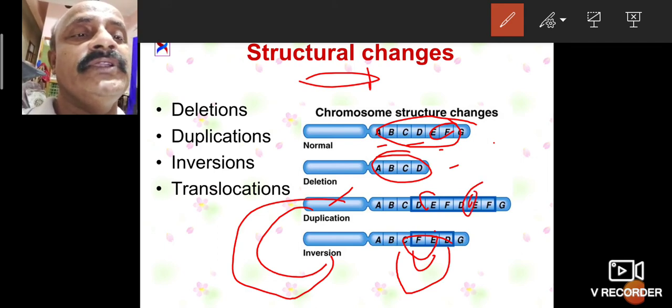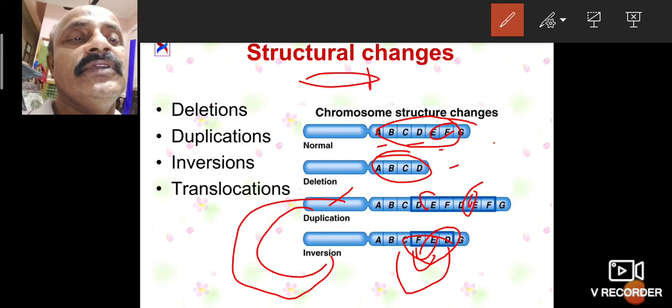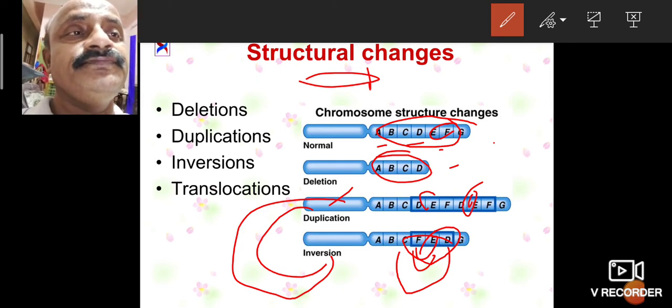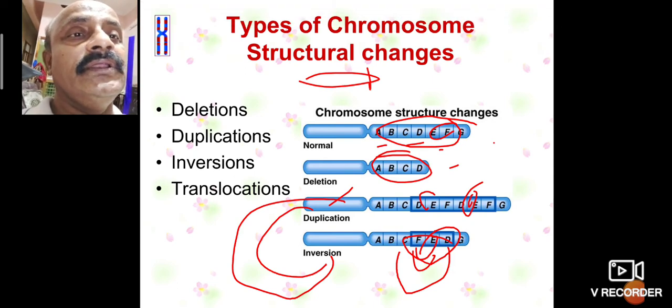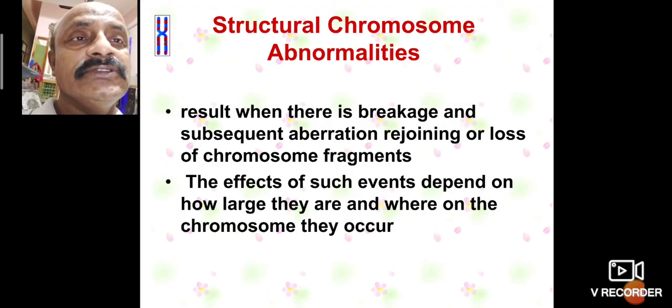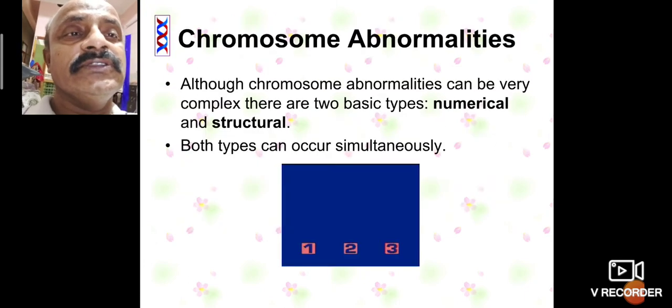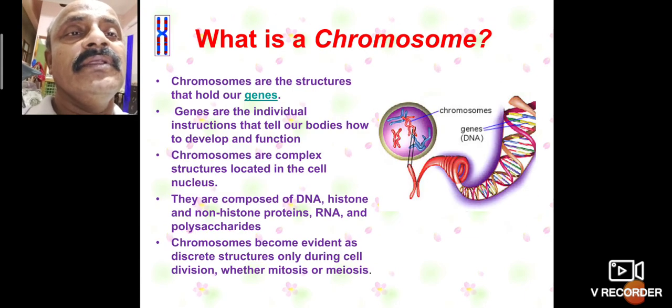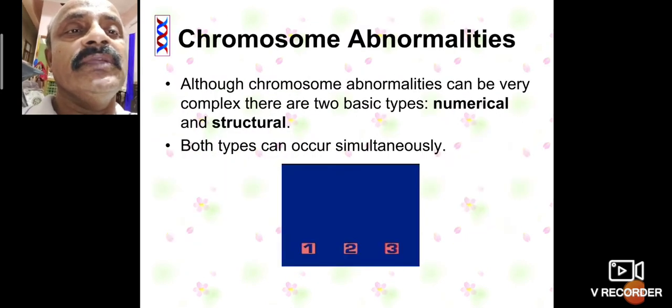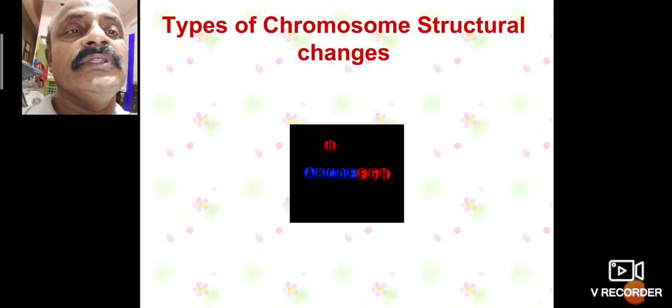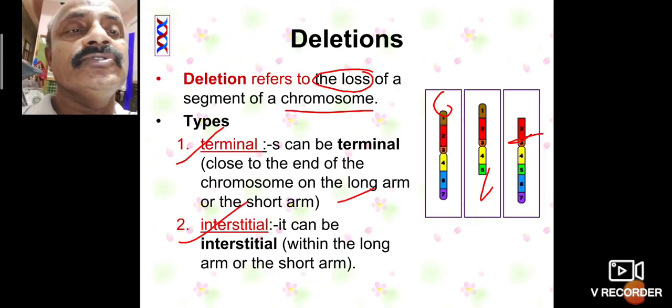D is also duplicated. But here, inversion is also called translocation, where the upper part and lower part are transferred to each other. The upper part comes to the lower part; this is structural abnormalities. Also, what is chromosome structure, what is the importance of chromosomes, and what types of chromosomes are there.